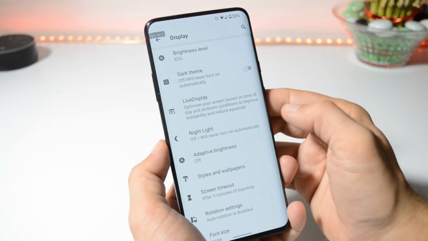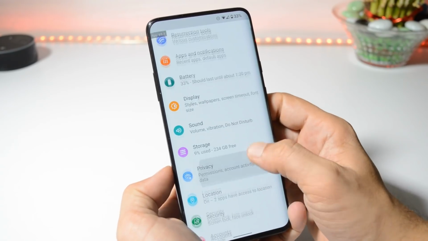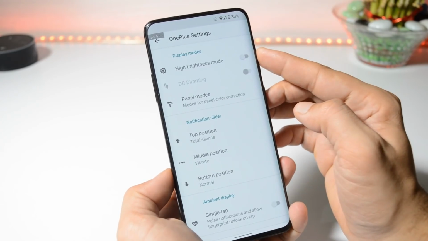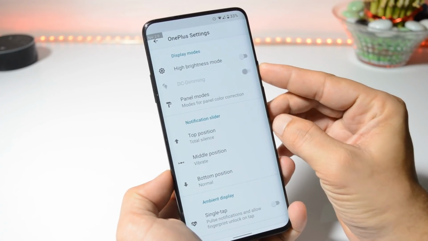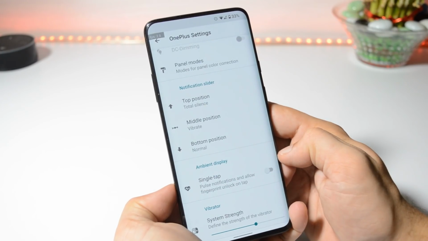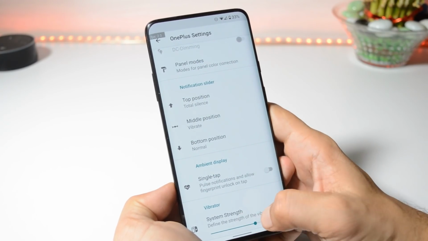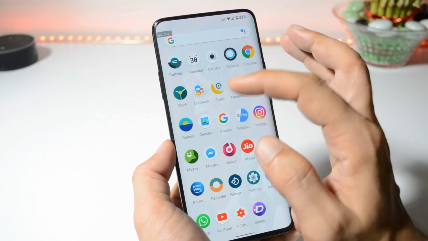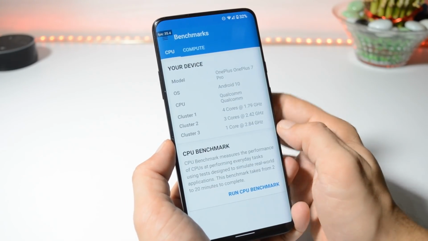Under display, automatic brightness works fine. Rest we have the same stuff, and we also get a few OnePlus features like high brightness mode, DC dimming. You can customize your alert slider. Under ambient display, you can also enable single tap wake up, and if you want, there is an option to change the vibrator strength.